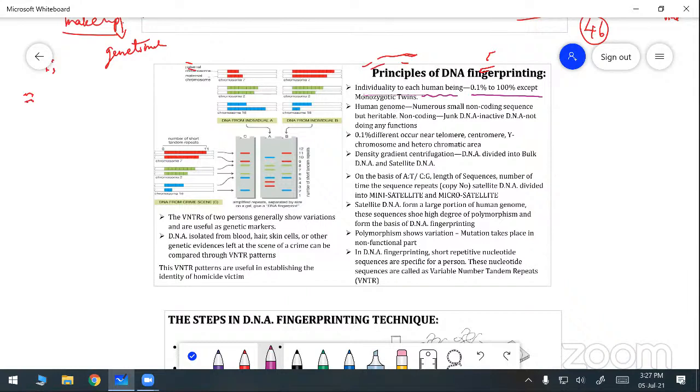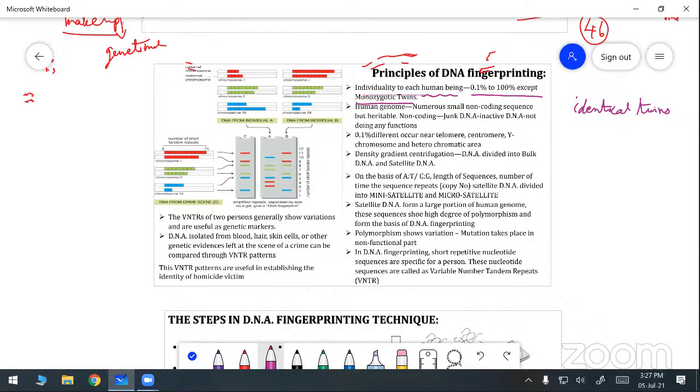except the monozygotic twins. So what are monozygotic twins? Monozygotic twins are known as the identical twins. Monozygotic twins are called what? Identical twins. In the second lesson, you already studied the different types of twins. Why are they called identical twins?